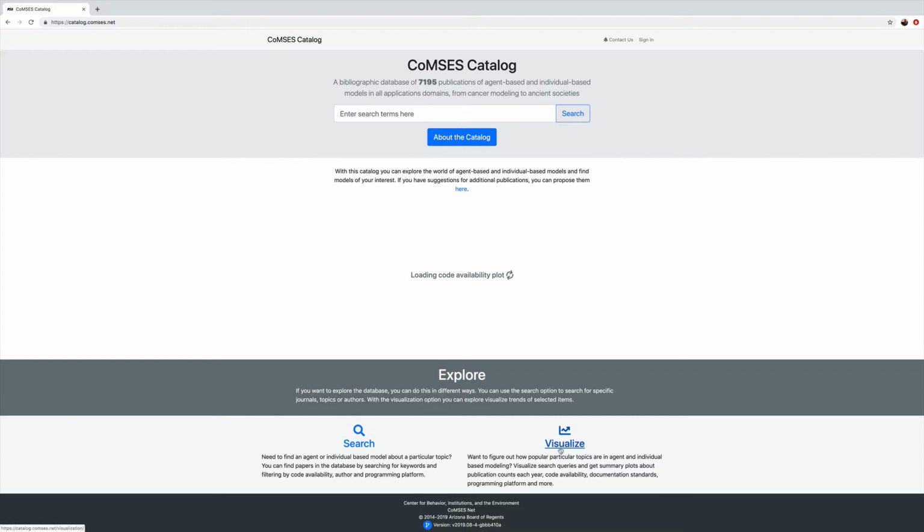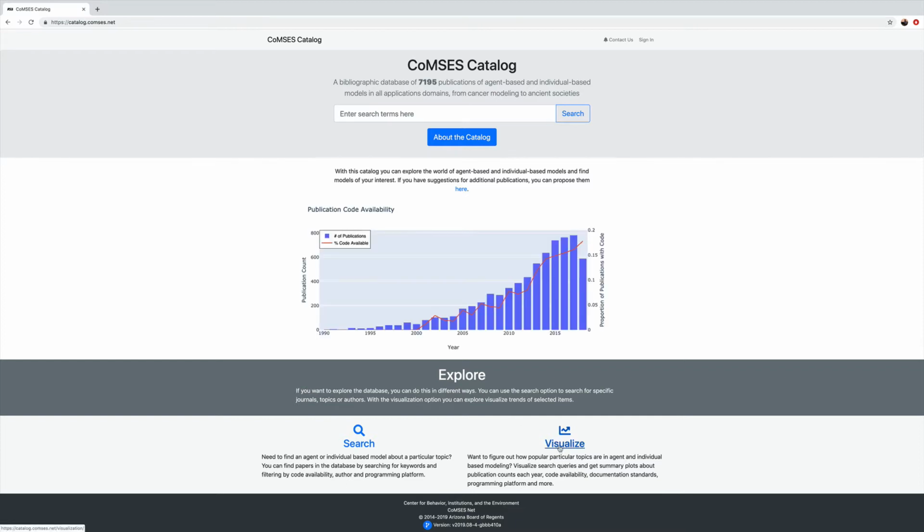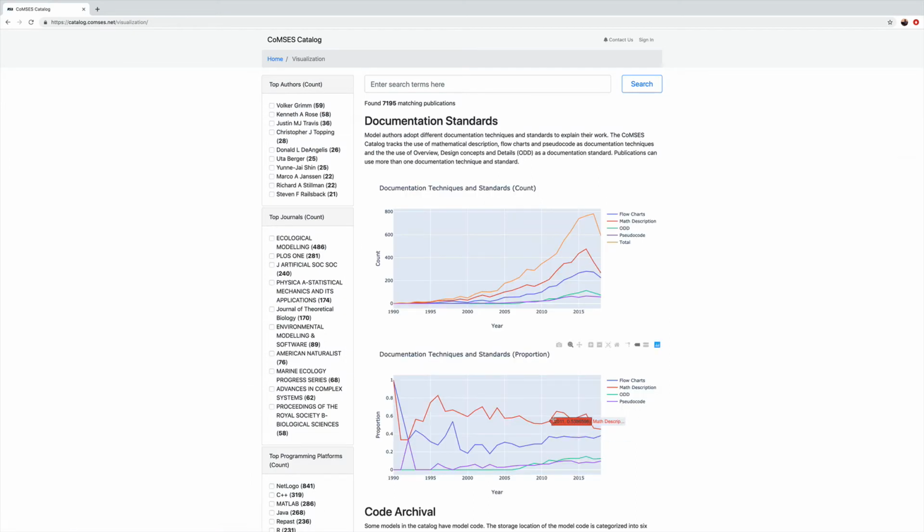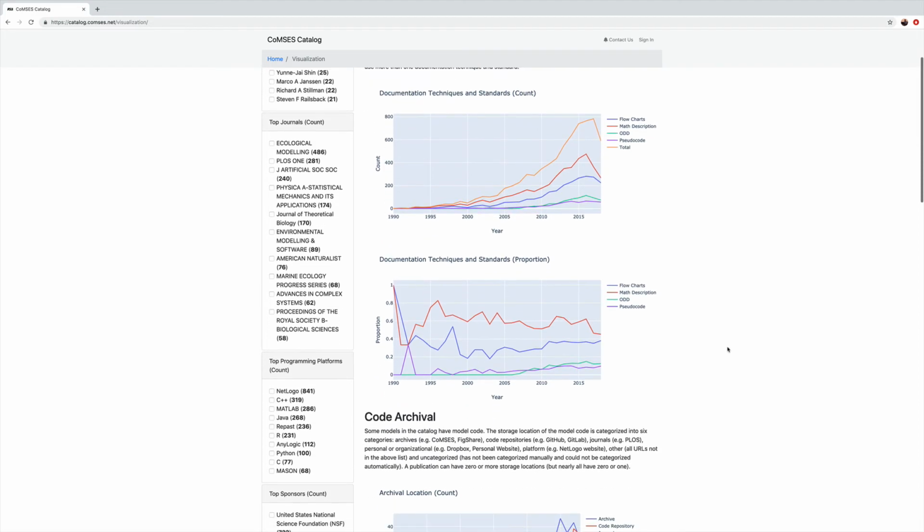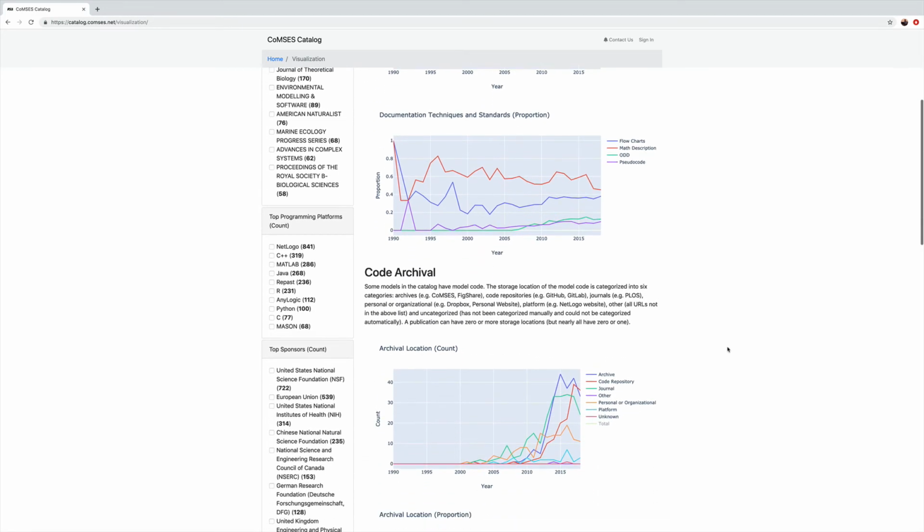We can also see more information by clicking on Visualize. And here you find more graphs about the different components in the database.